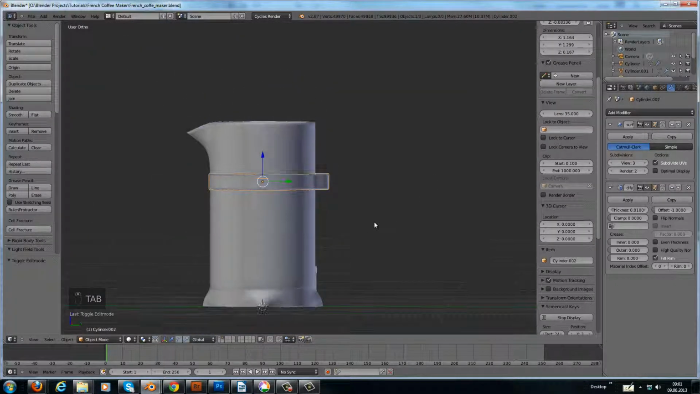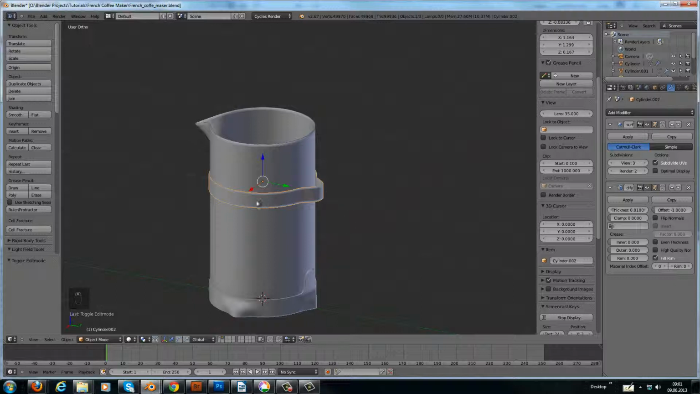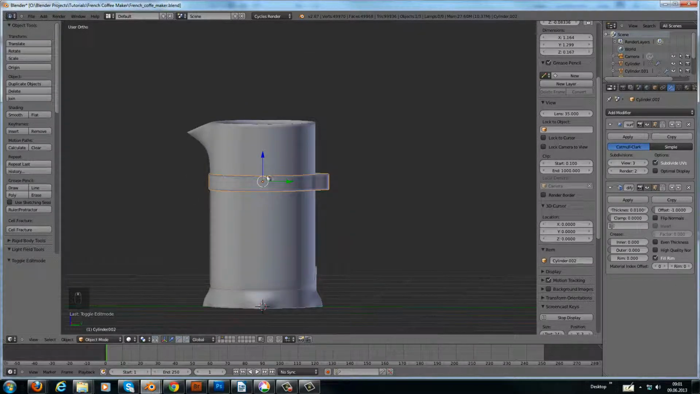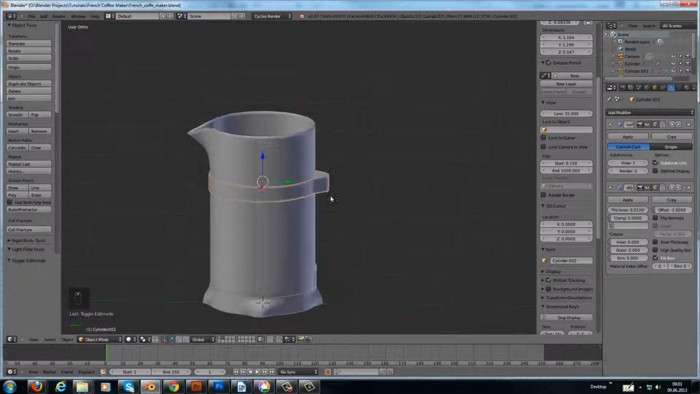Now we have our stand, and we have the support for the handle on the upper part of the glass. Oh, that's it for this part, and I'll see you in the next part when we model the handle.